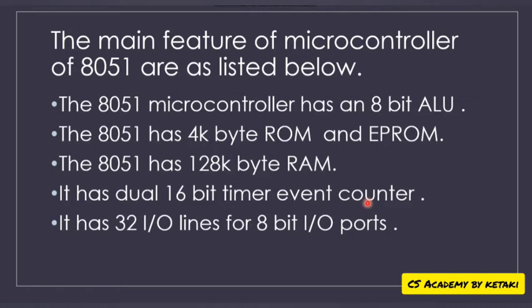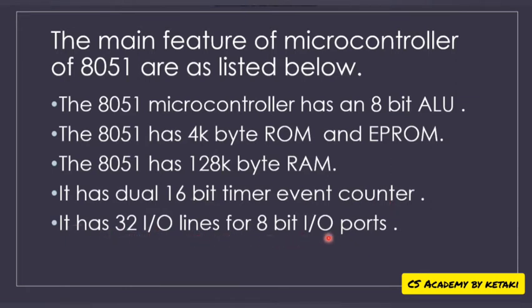So which process requires how many counts, how many times. So it takes a countdown each and every time. Okay, so it has a dual 16-bit timer event counter. So it counts the time of each and every event. Next one, it has 32 input output lines for 8-bit input output ports.